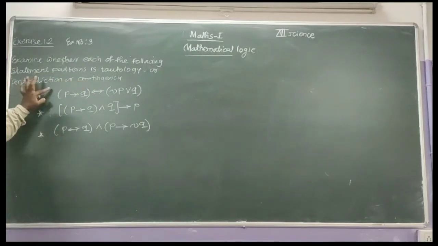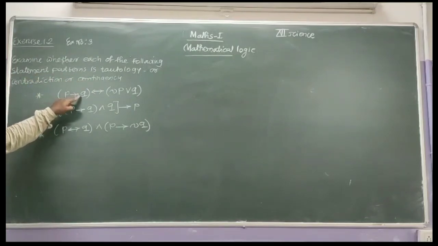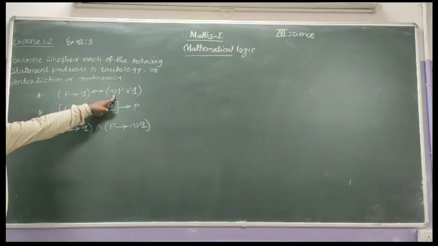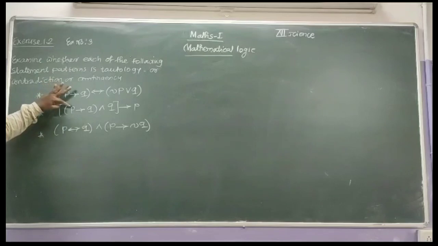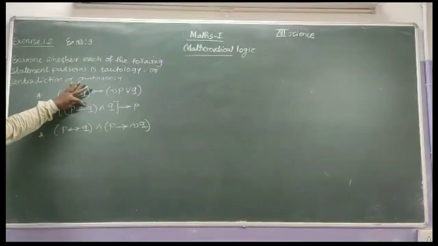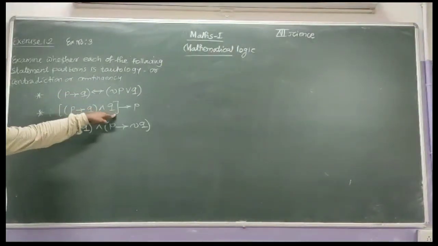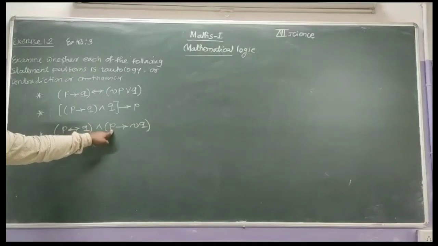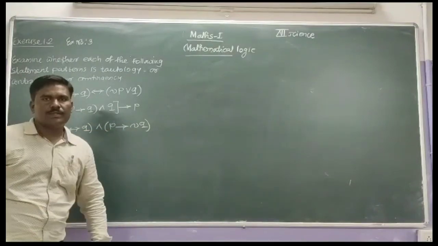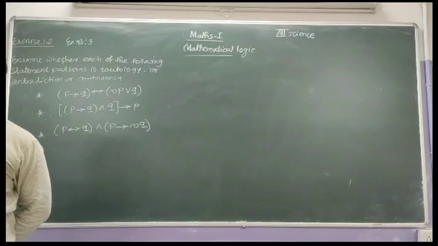These three examples: first, in bracket P implies Q if and only if in bracket negation of P disjunction Q. Second, in bracket P implies Q, bracket complete, conjunction Q, bracket complete, implies P. And third, P if and only if Q, conjunction in another bracket P implies negation of Q. These three examples, solve at home. Try it.